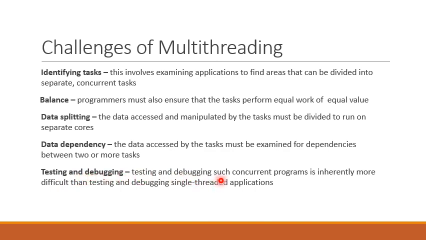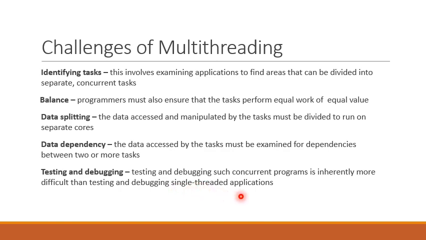Testing and debugging such concurrent programs is inherently more difficult than testing and debugging a single-threaded application. The reason is that in multi-threaded applications, multiple execution paths are possible. Hence, it becomes more difficult to test and debug these different execution paths.